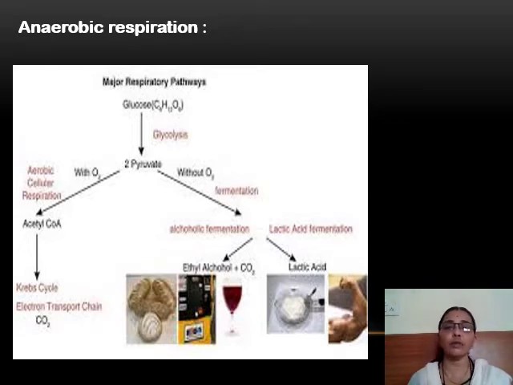So two types of products are formed due to the conversion of pyruvic acid. Pyruvic acid is further processed and goes into fermentation. The process of fermentation converts pyruvic acid into organic products, which are lactic acid or alcohol.